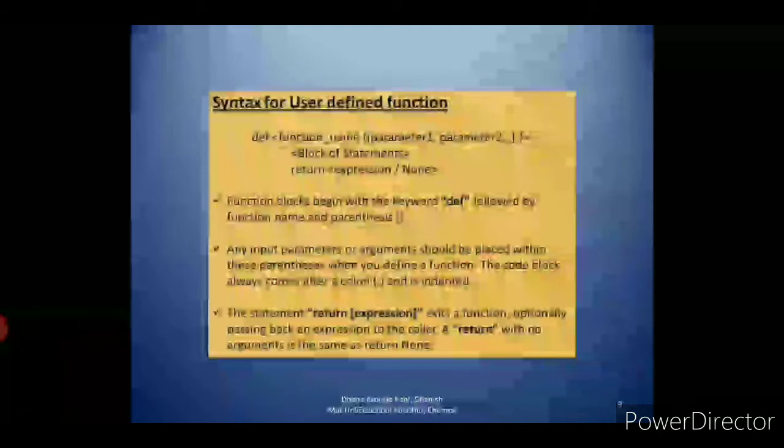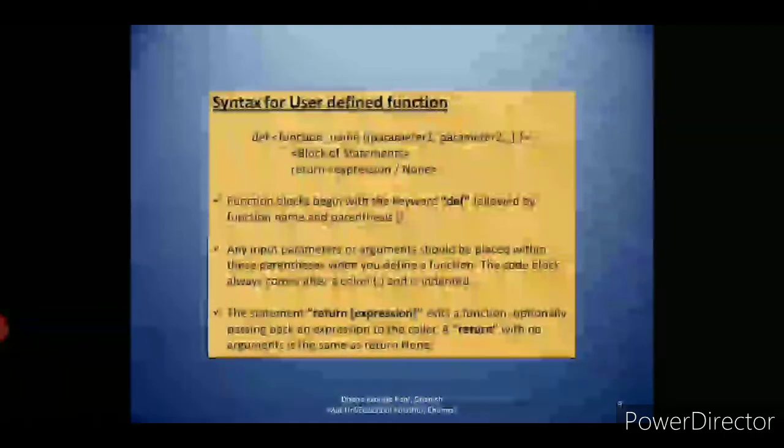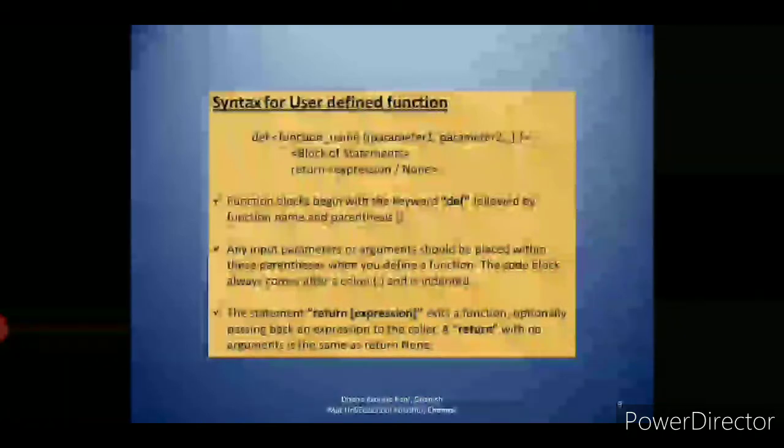The code block always comes after a colon and is indented. What do you mean by indented? Indented means leaving space instead of giving opening and closing curly braces. So in C++, the set of statements starts with opening curly braces and ends with closing curly braces. But here in Python, a block of statements will be indented.